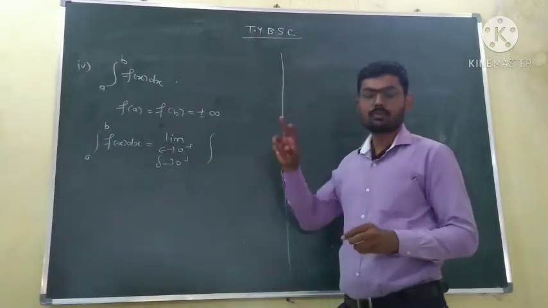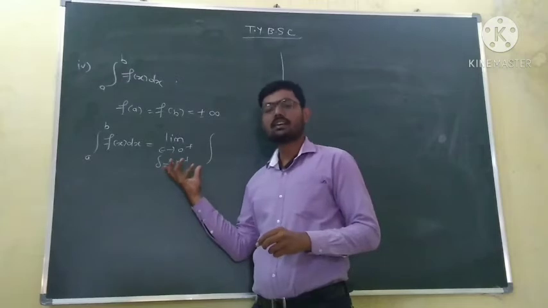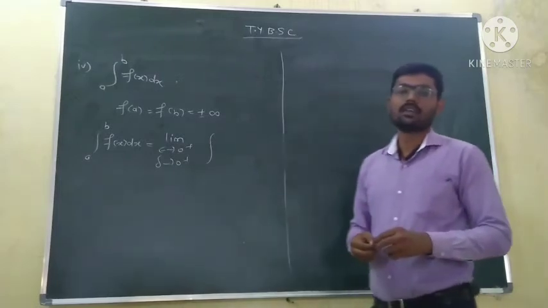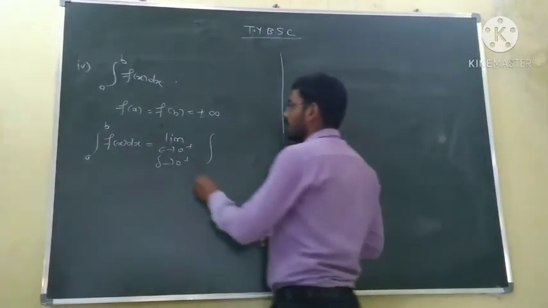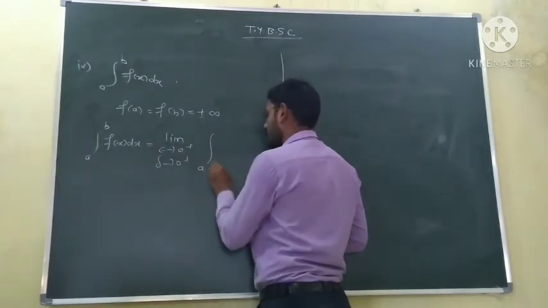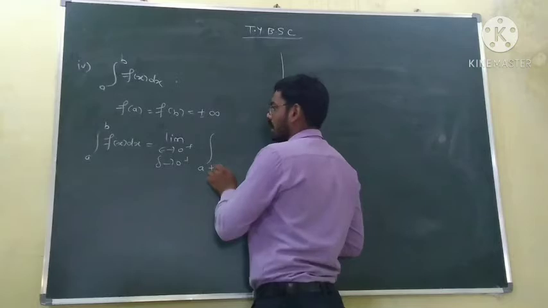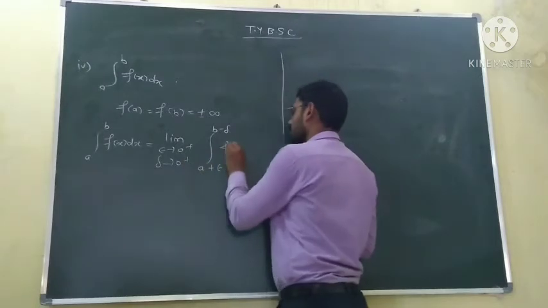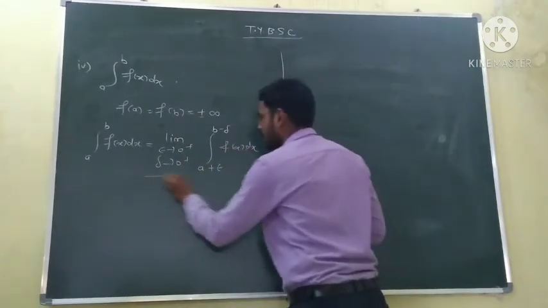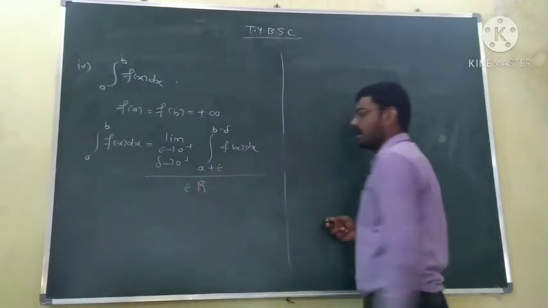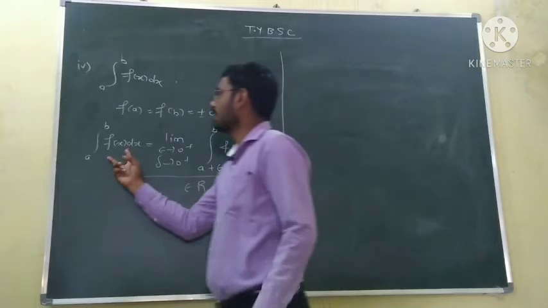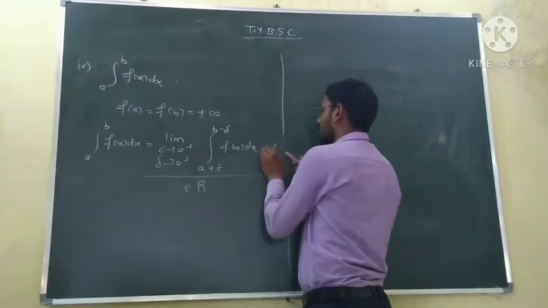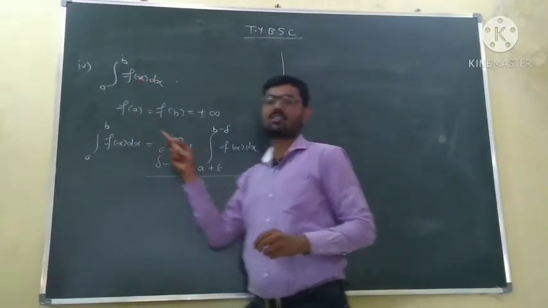Now here, from the previous definition, we can construct the definition for this improper integral where both the endpoints or limits are singular points. So here A is a singular point, so we can write A plus epsilon, epsilon tends to 0 plus, and B is a singular point, so B minus delta, delta tends to 0 plus, of the function f of x. Now if this value exists and is a finite real number, then we can say that this improper integral is convergent and converges to this real number.